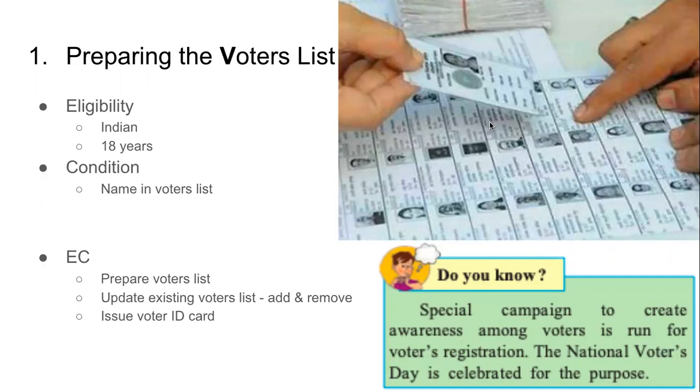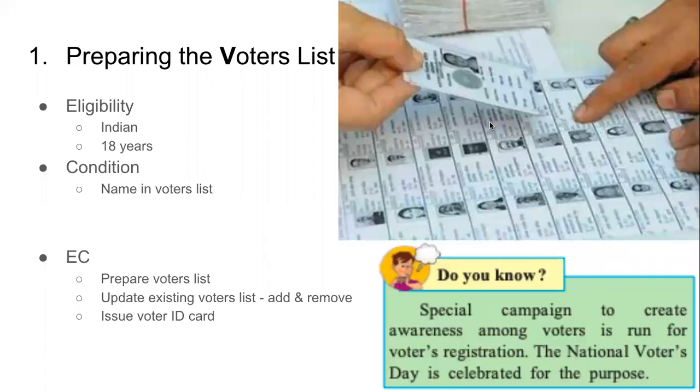And then someone there, the presiding officer, the election officer, he or she will see if our name is there in the list or not. If our name is there on the list, we will be allowed to vote. So understand this clearly. We become citizens of the country just by being born in the country. That's done. We are Indians.